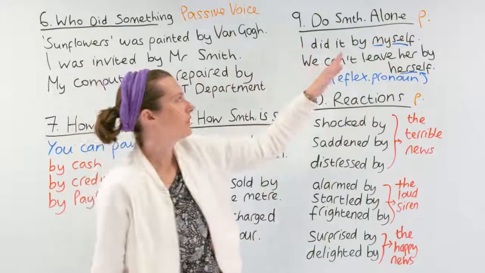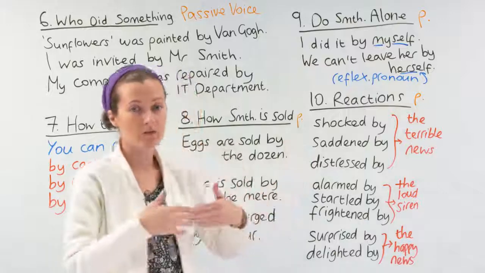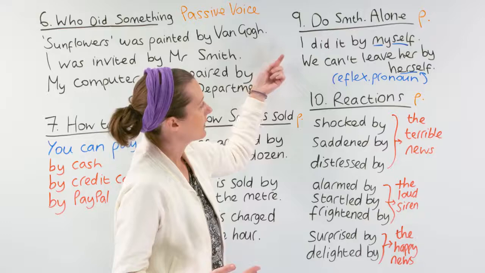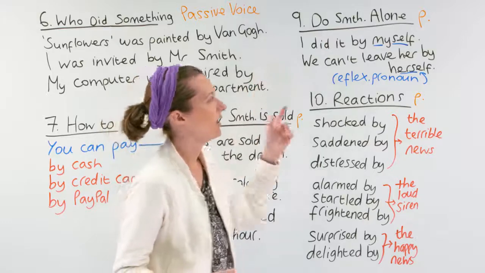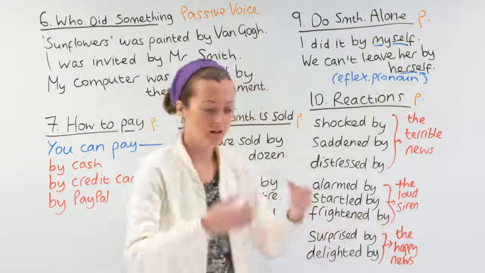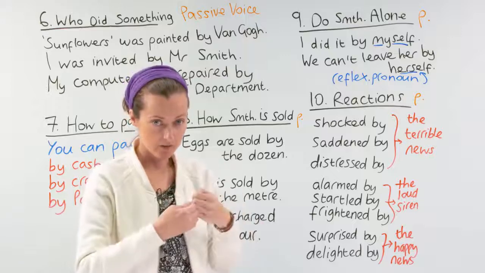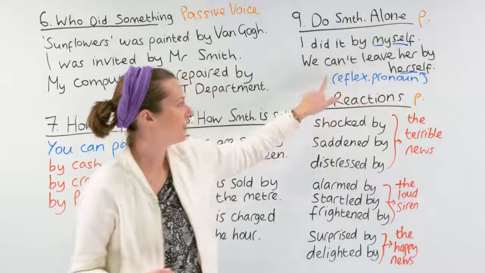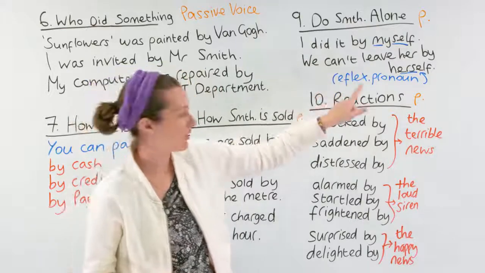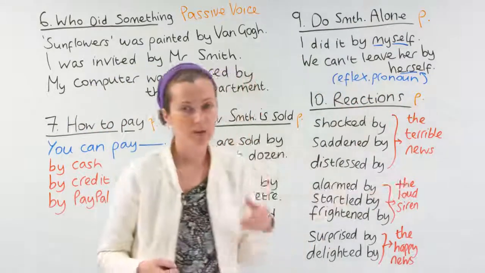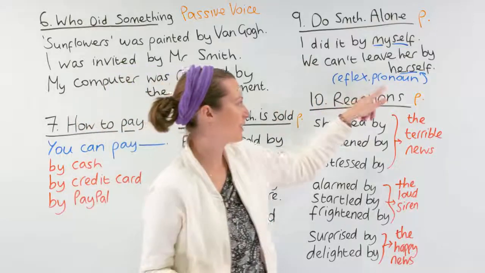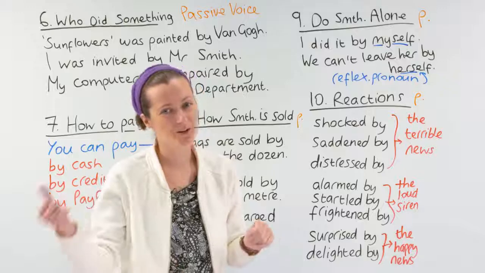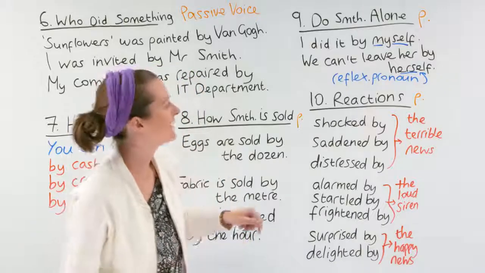Next example is when we do something alone. In this example sentence, I did it by myself. Just me, alone. I did it by myself. Myself is a reflexive pronoun. If you want to know more about reflexive pronouns, Rebecca's made a really good video on these. You can pause, go and watch that video and come back.